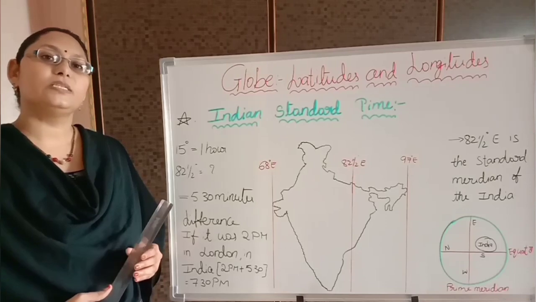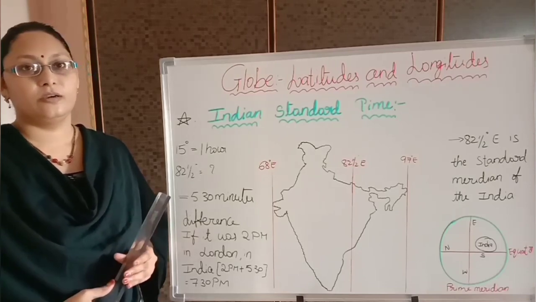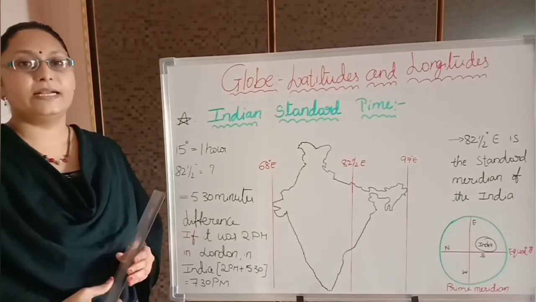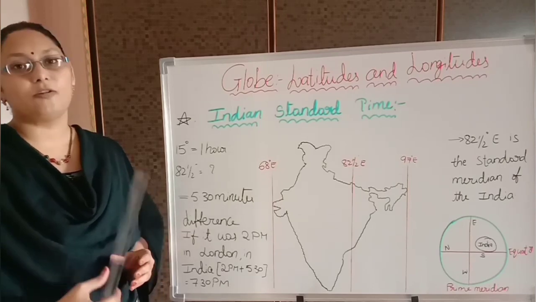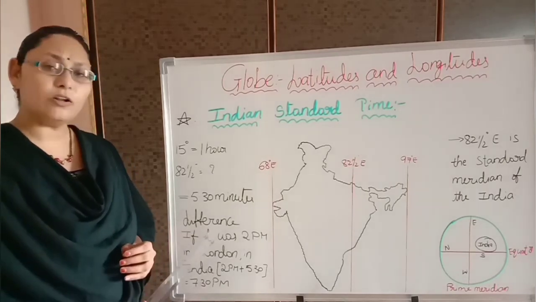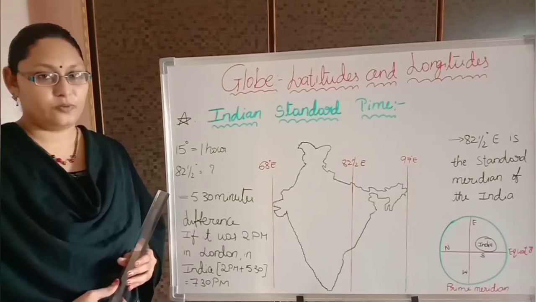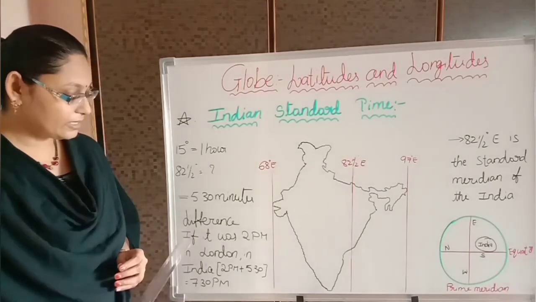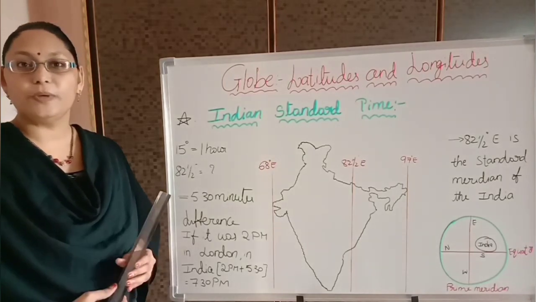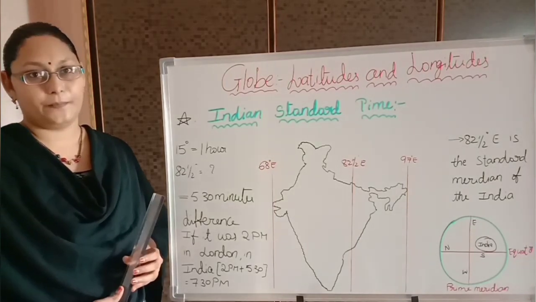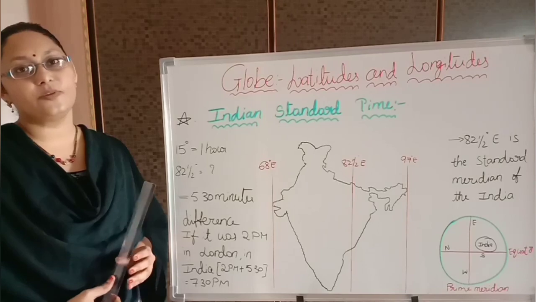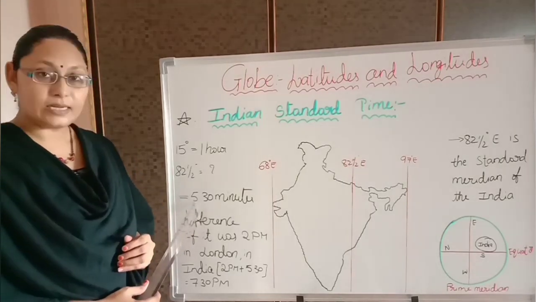Now we have to see the time difference between the London longitude and the Indian longitude. London longitude means the prime longitude which passes through London Greenwich. If the time in London is 2 p.m., what is the time in India? We know there is a 5 hours 30 minutes difference.